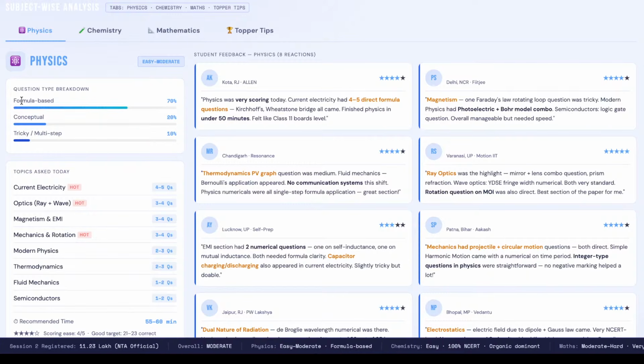you don't think that in future exam also it is going to be the same. But we have received the reactions of shift 1, and according to the reactions, the physics section was easy to moderate. The questions were formula based, conceptual. When it comes to how tricky the physics section was, it is only 10%. Means our experts have analyzed, and based on that we have given a detailed discussion, as you can see on the screen, that the trickiness level of physics was very low, which is 10%.